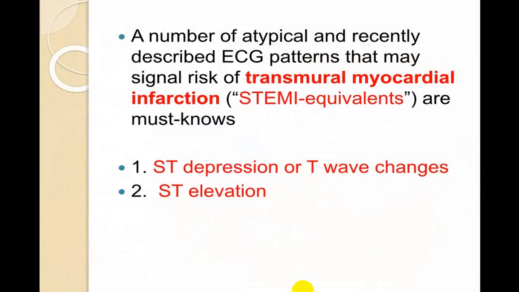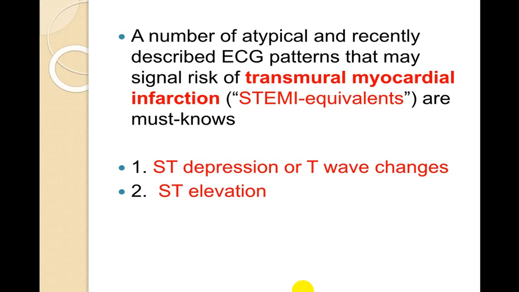What is equivalent? Equivalent means in an ECG, if you get ECG changes or an ECG pattern which does not fit the classical criteria of STEMI. We already told you the ST elevation criteria, T wave criteria, Q wave criteria, and clinical criteria.